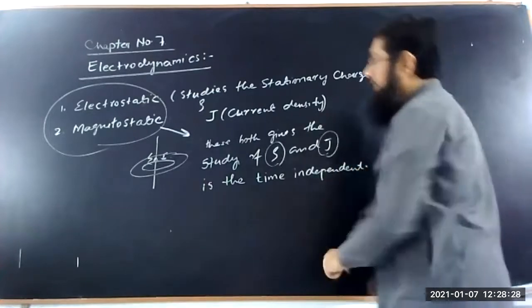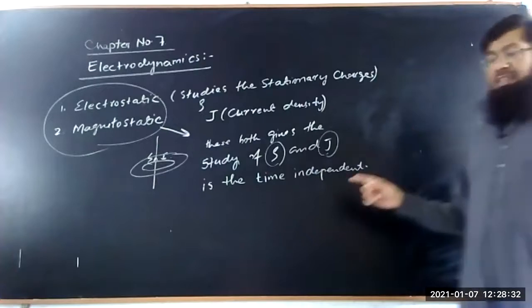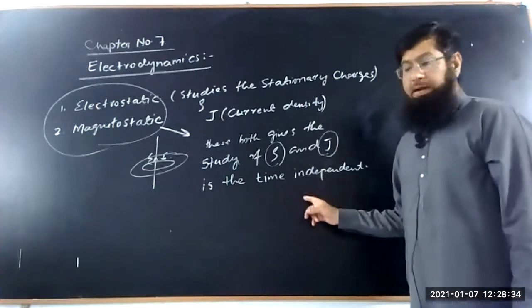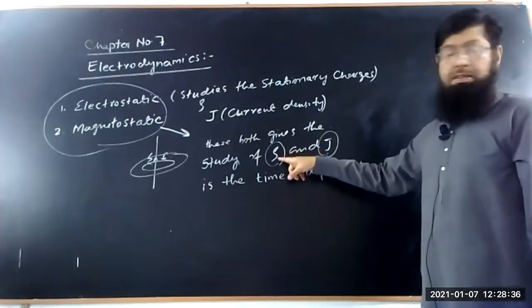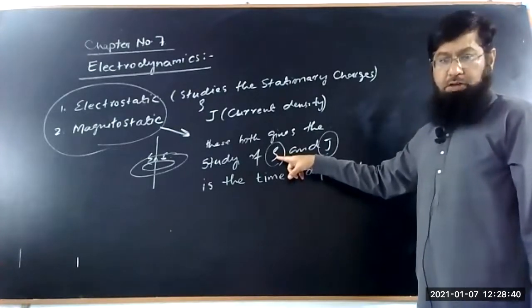When these are time independent, we study the behavior of electrostatic charges, which is the charge per unit volume, rho.